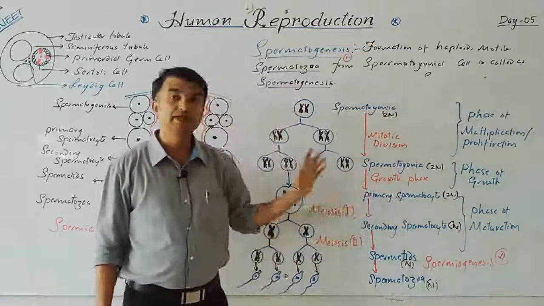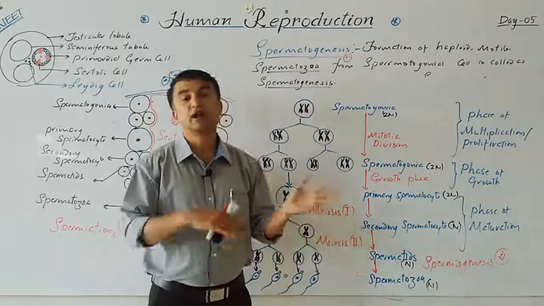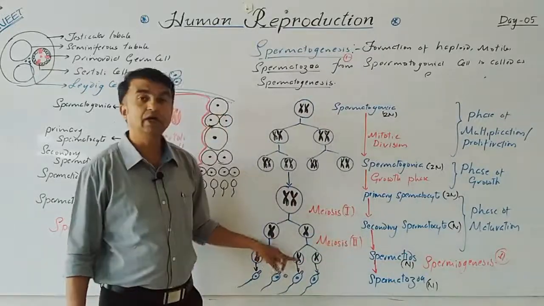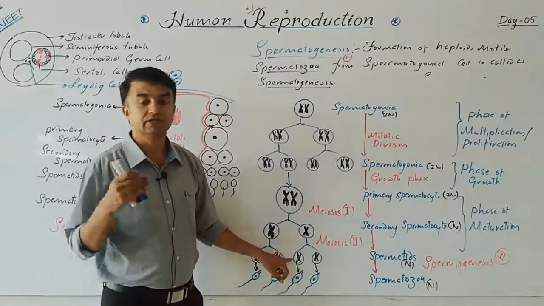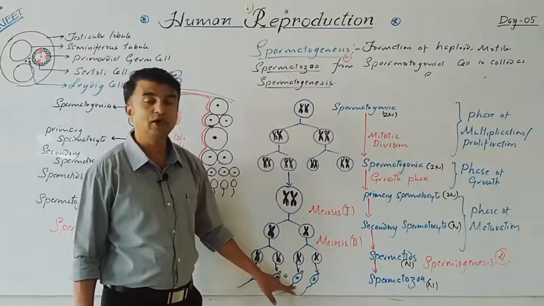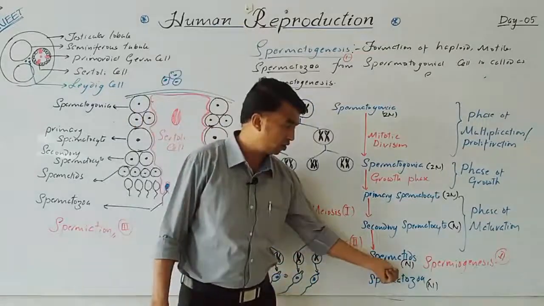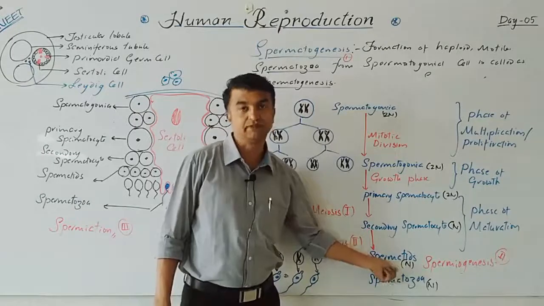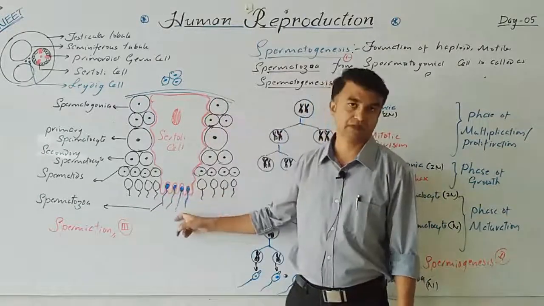Spermiogenesis means the transformation of spherical, non-motile, non-specialized spermatids into tadpole-like, motile, specialized spermatozoa. That spermiogenesis takes place on the surface of this Sertoli cell.